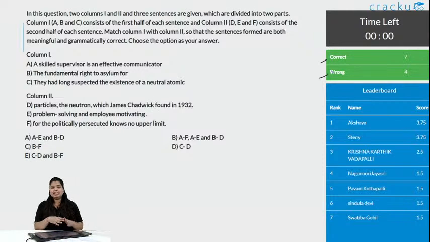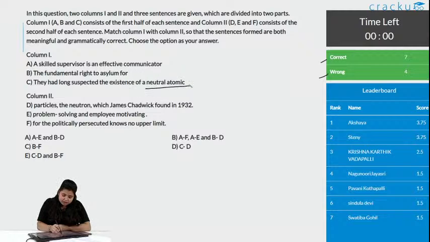Okay, blindly you can just see two to three words and you can get the answer. So, let us check contextually now. We can see here they had long suspected the existence of a neutral atomic particle. Here you can see neutrons. So, let us check C and D first, as contextually we see two similar kinds of words.